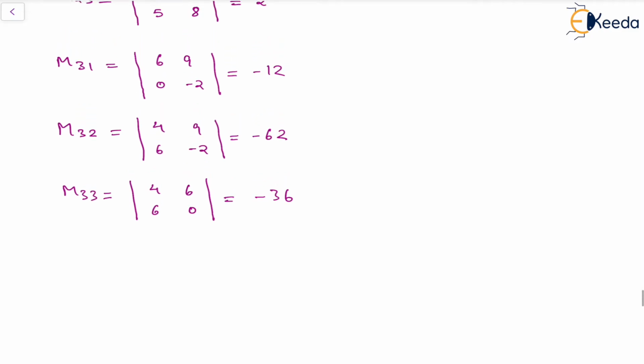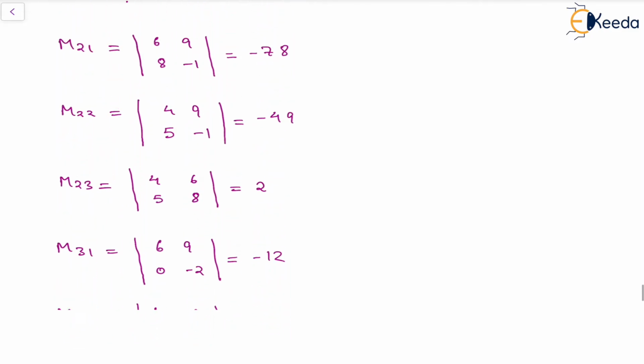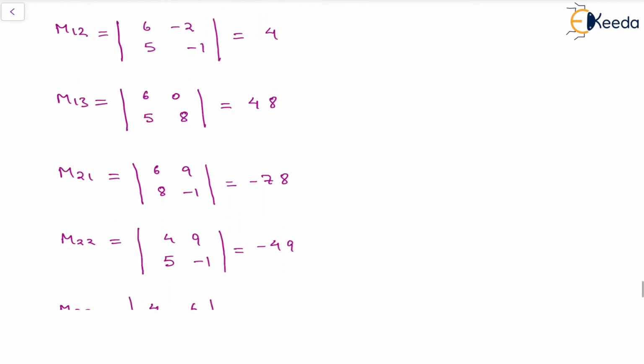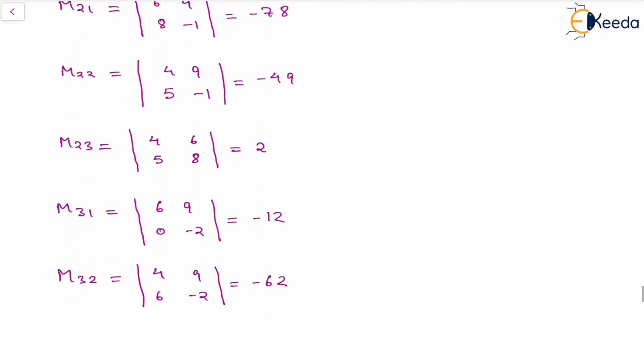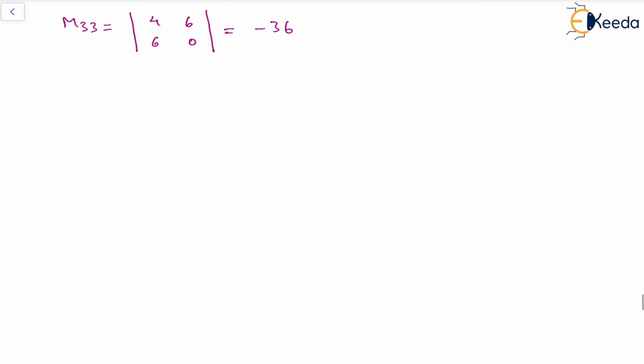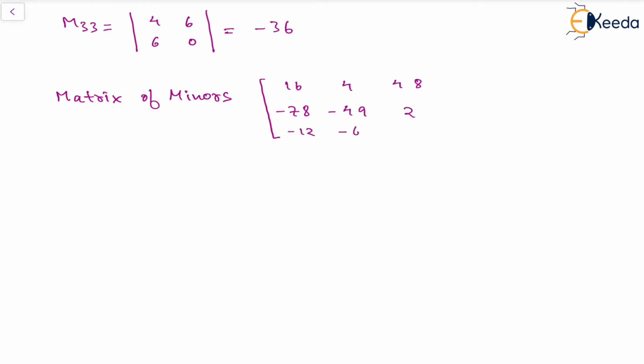So let us see what will be the matrix of the minors, as we have found all the elements M11 to M33: 16, 4, 48, minus 78, minus 49, 2, minus 12, minus 62 and minus 36. So the matrix of minors will be all the elements, that is 16, 4, 48, minus 78, minus 49, 2, minus 12, minus 62 and minus 36.